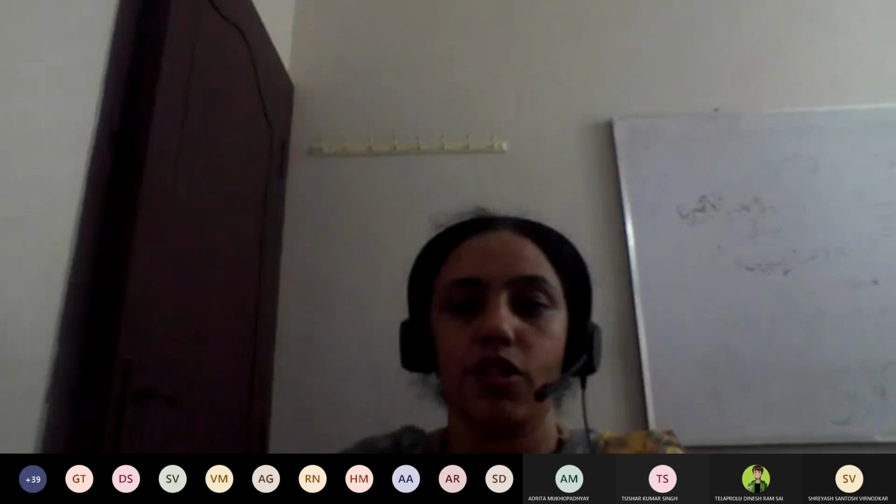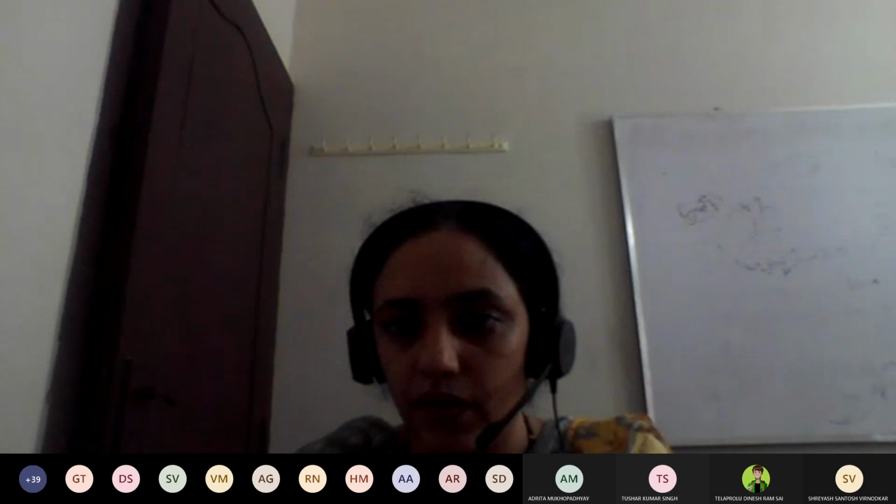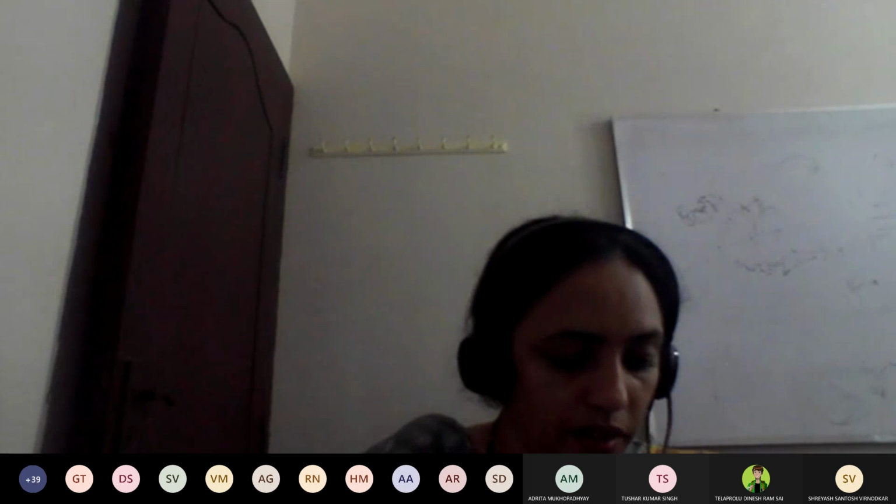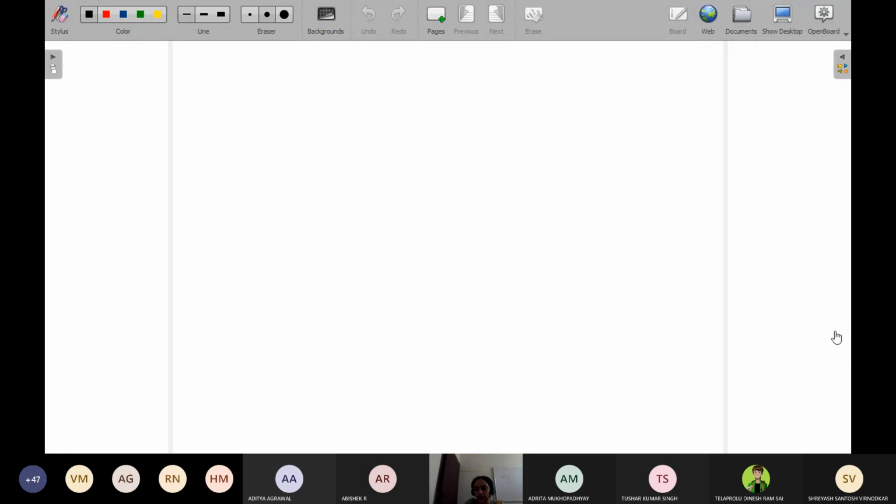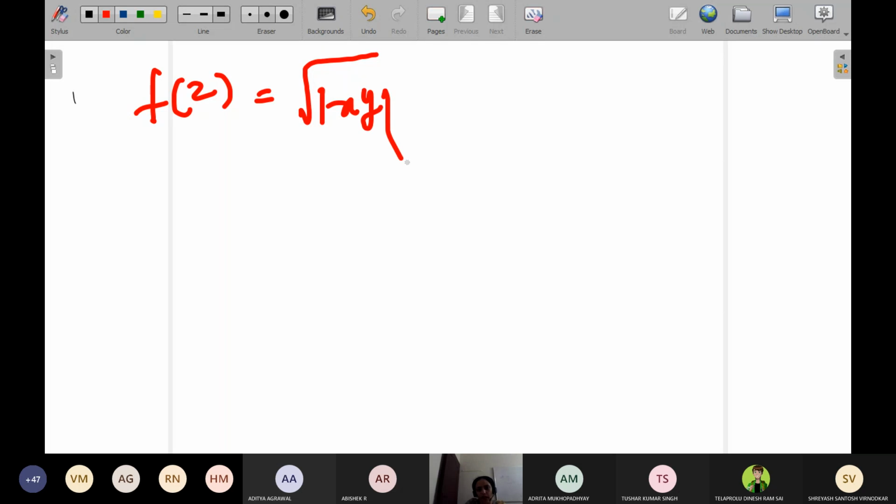You can just take down: show that the function f of z is equal to root of mod xy is not regular at the origin, though the CR equations are satisfied at the origin.